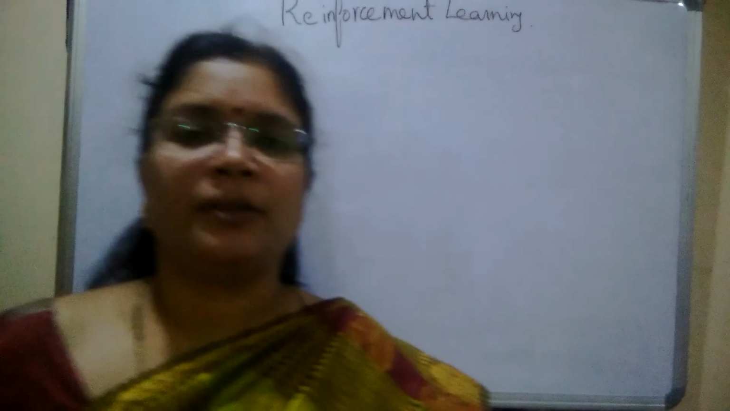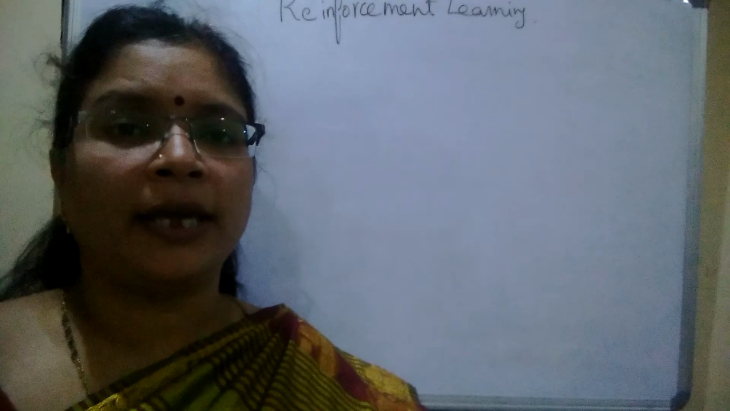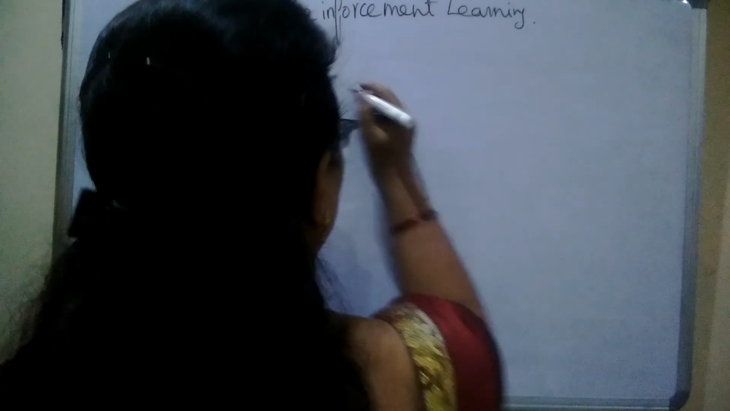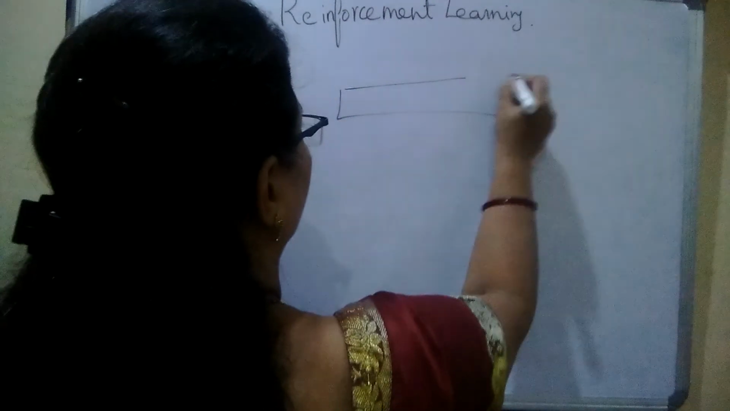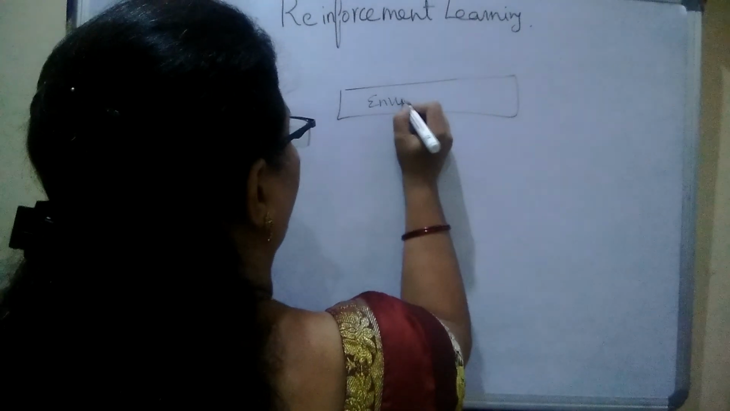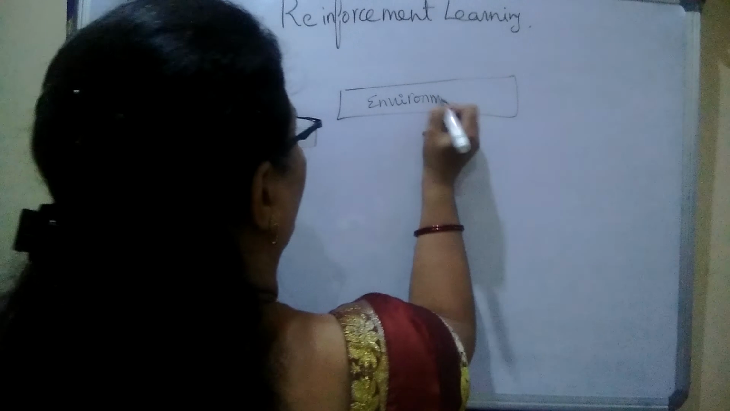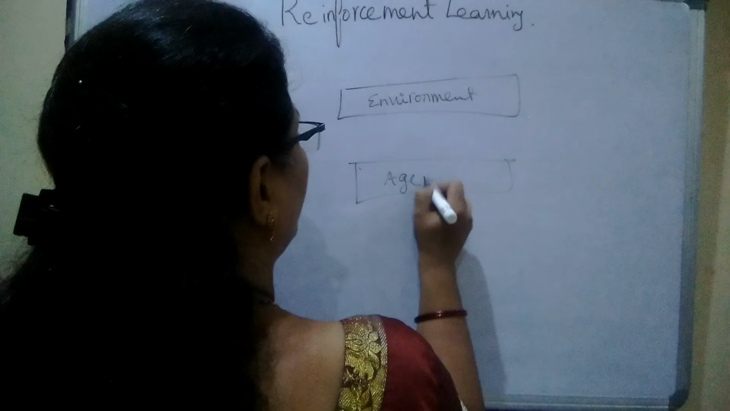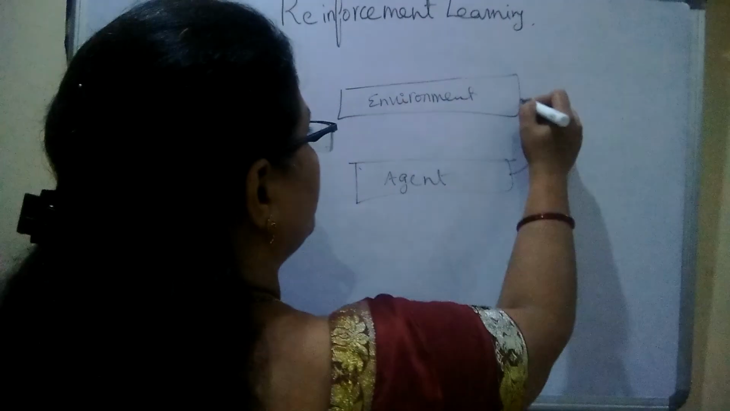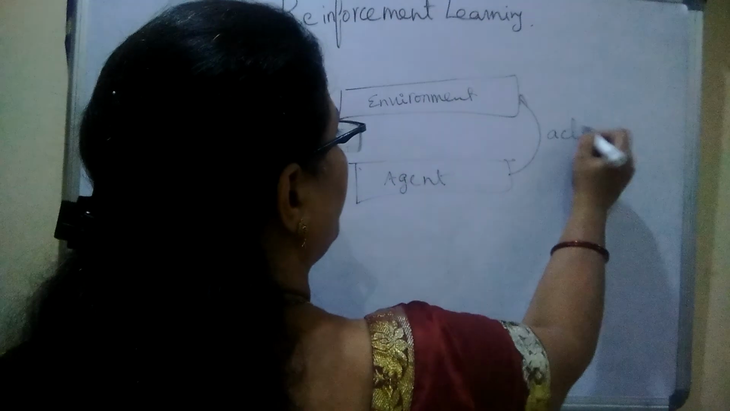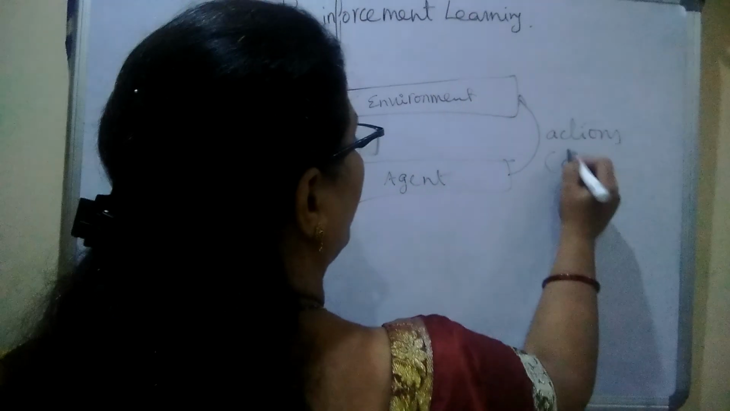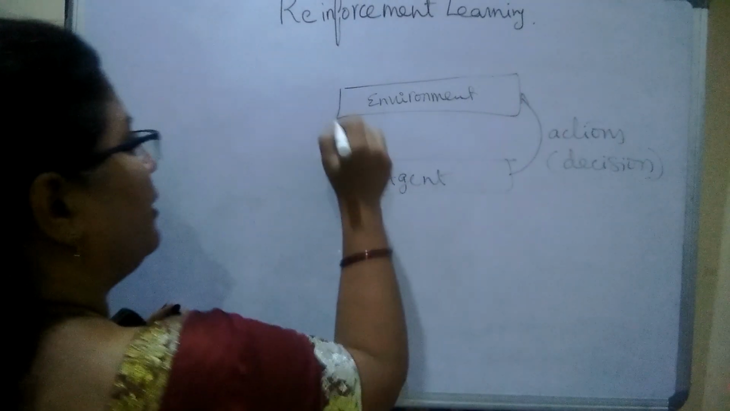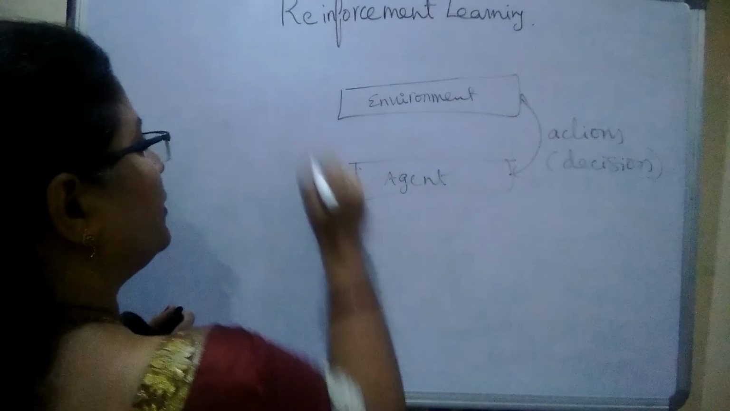Now we see the basic block diagram of the agent in reinforcement learning environment. The first one is the environment. And here we write agent. Agent works in environment by carrying out some set of actions, and these set of actions are also called a collection of decisions, and the agent leads to some set of states